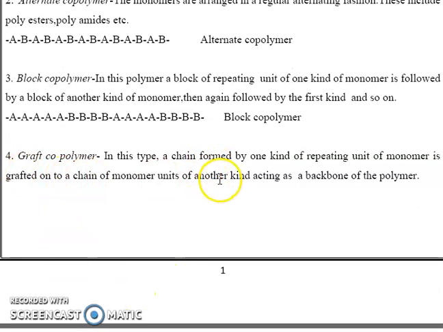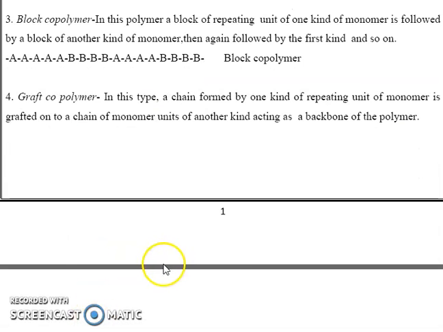The fourth one, graft copolymer. Graft means a chain of one kind of repeating unit of monomer, by linking together, forms a polymer chain. Into this, another chain of monomer units of another kind is grafted. A chain formed by one kind of repeating unit is grafted onto a chain of monomer units of another kind. That is known as the graft copolymer. They are classified into four types: random, alternate, block and graft copolymer.